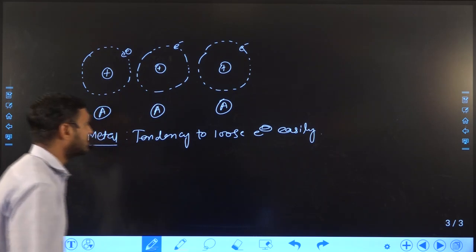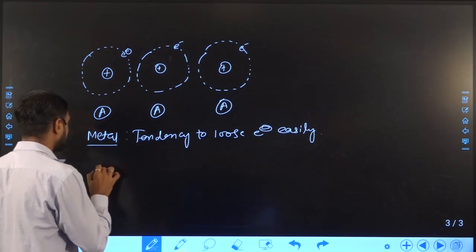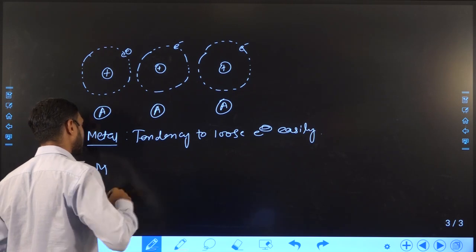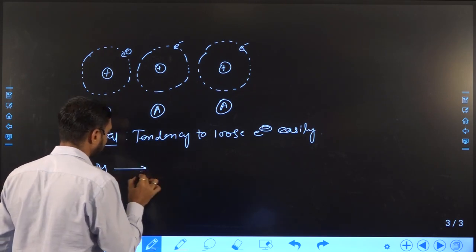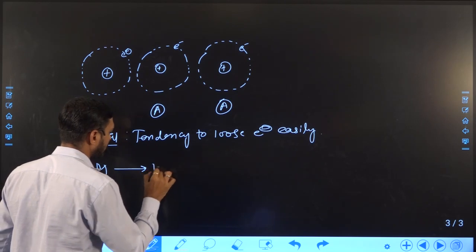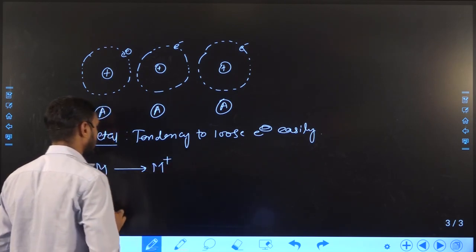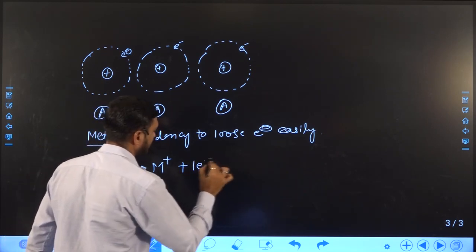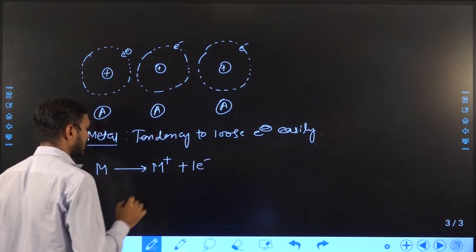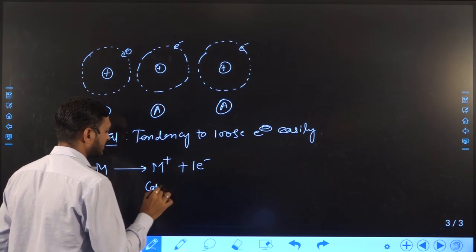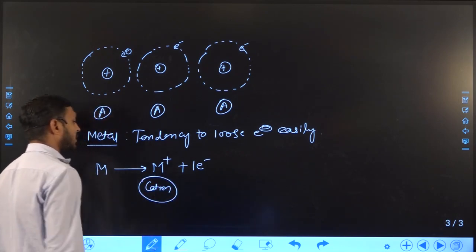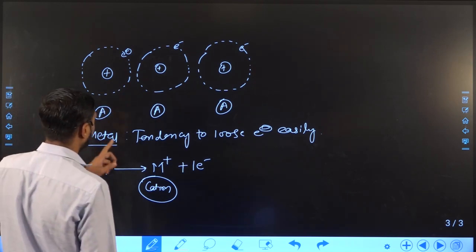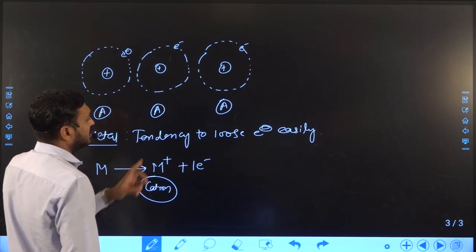Right? So suppose the metal loses one electron; it can lose more than one electron as well. If it loses one electron, it is converted into a cation, as we discussed in our previous lecture. But in metallic bond, the tendency of the metal is to lose electrons easily.